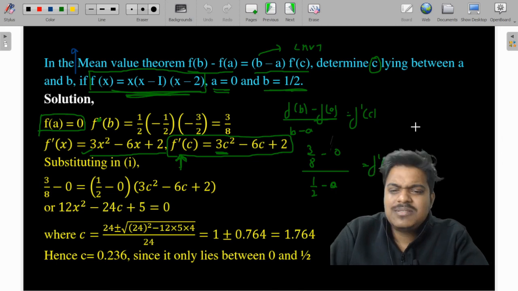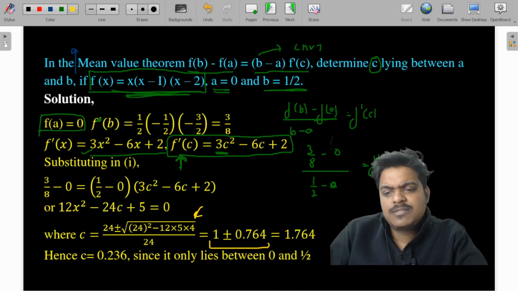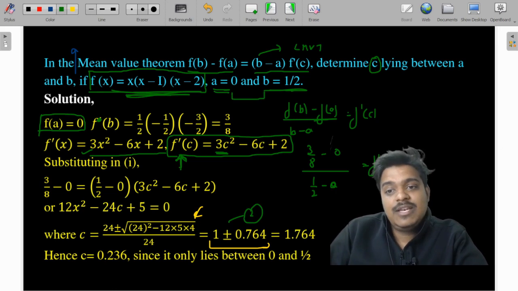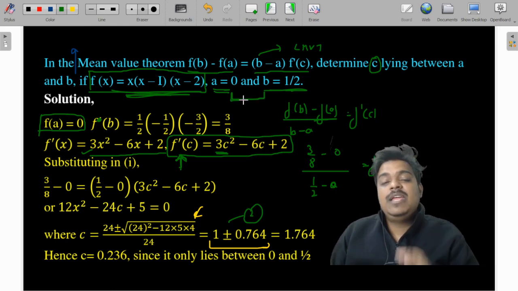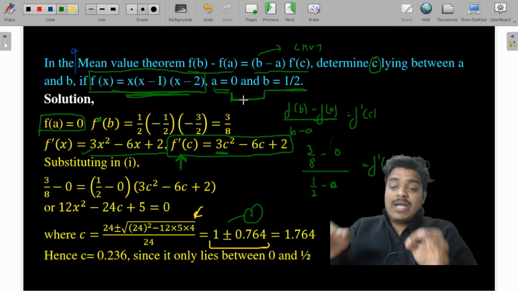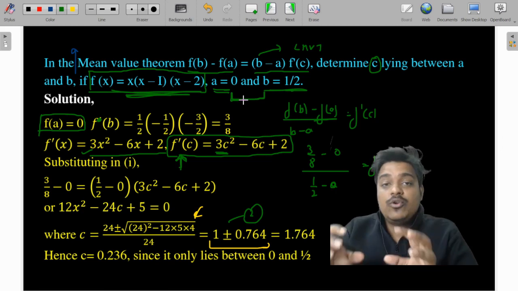So the value of c, when you solve this equation, comes out to be 1 plus minus 0.764. Now I have already told you, there are two values of c. Which value will you select? The value that is lying within this range, because the mean value theorem says that the value lies between 0 and 1 by 2, and we are finding that value.